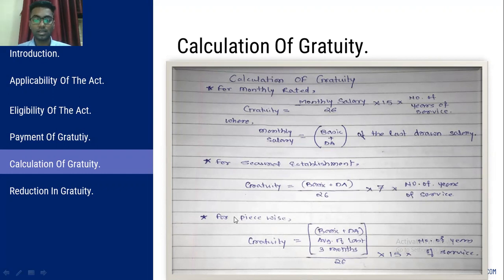For piecewise, meaning whoever is working piecewise, the gratuity is calculated on basic plus DA, taken as the average of the last 3 months, because every month the production may vary. So the piecewise calculation is quite different from the other two. Here we take the average of the three months' basic plus DA and divide by 26, into 15, into number of years of service.